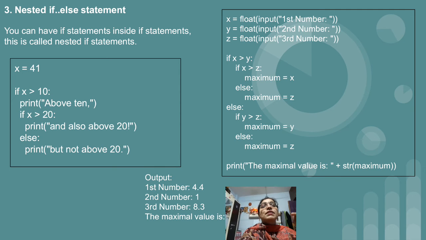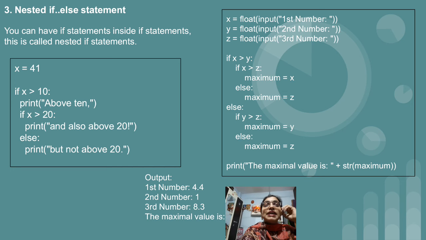There is again a second way. The second way is actually similar to the C and C++ languages. x equal to float of input of first number. The first three lines indicate that we have taken three inputs from the user. As you all know, when we enter input in any programming language, it is in the form of a string, and we want to use the xyz variables as floats. So this is the reason why we convert the string variable into float with the help of the float operator.